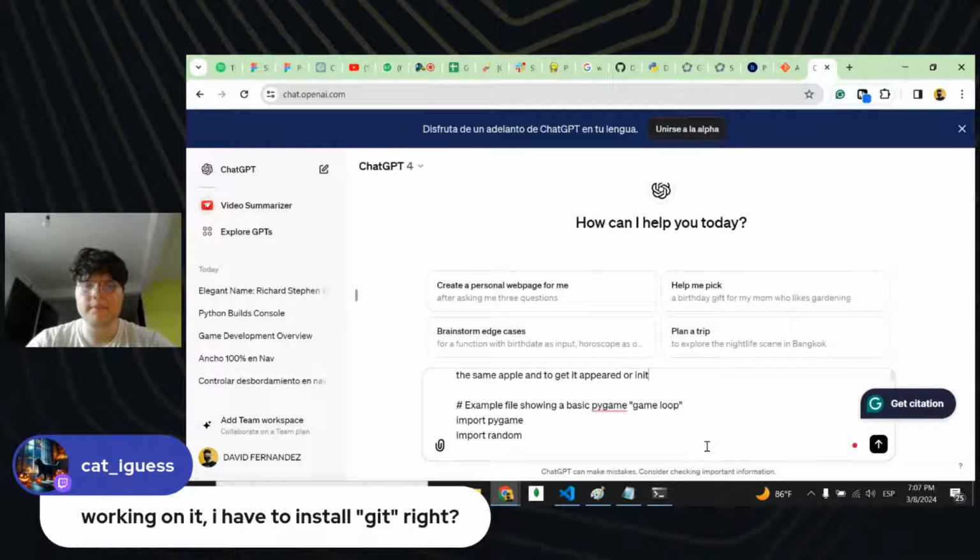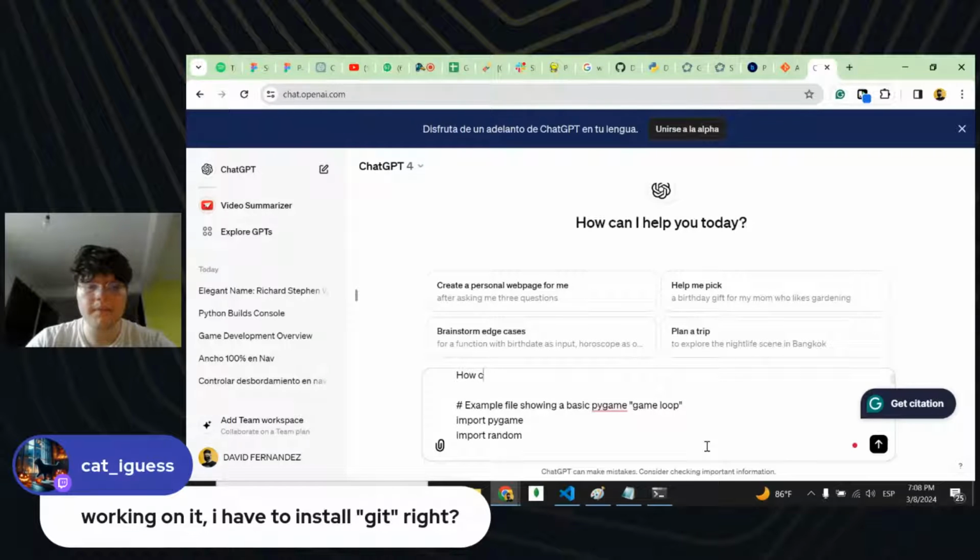I want them to appear or initialize in different positions. I want different objects of the type Apple to generate themselves on the screen I'm using.